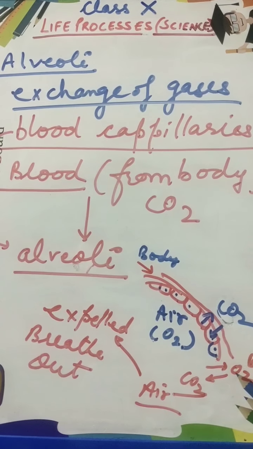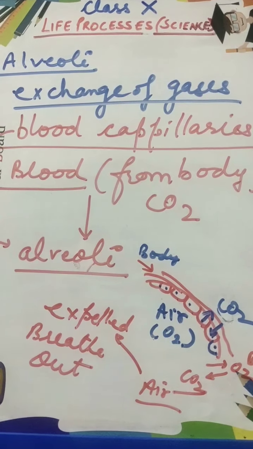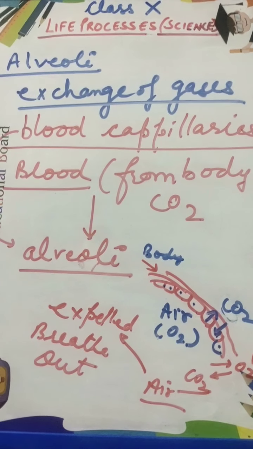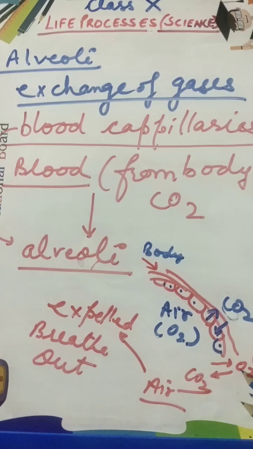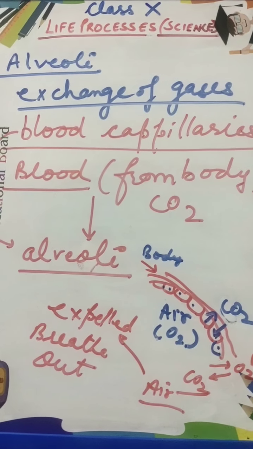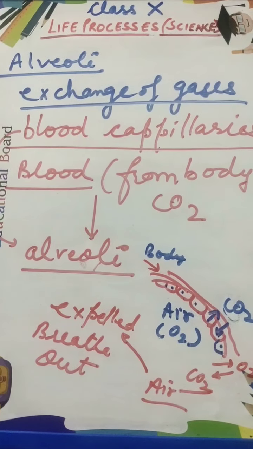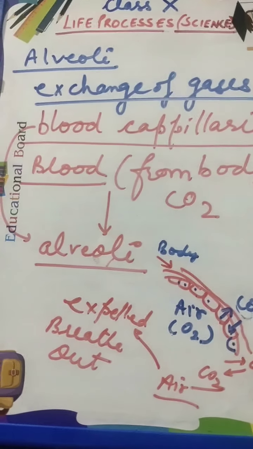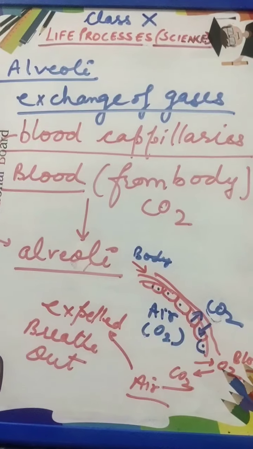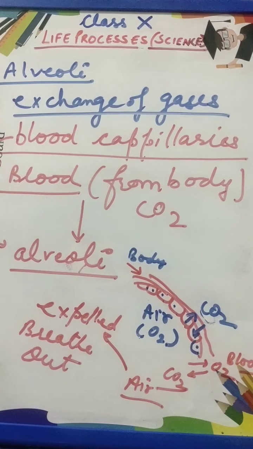Here the exchange of gases occurs, and the oxygen which is present in air is taken inside the blood. Through the blood it will reach each and every cell of the body, where that oxygen is utilized for the breakdown of glucose, and energy is released which is stored in the form of ATP. So this is the respiratory system.